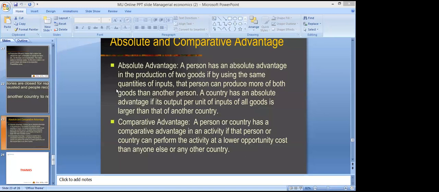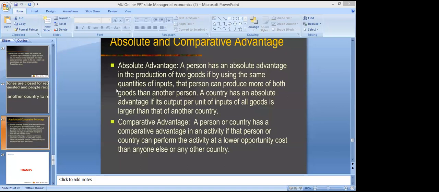comparative advantage. So when we study comparative advantage, we have to keep in mind that it is talking about the opportunity cost. Whatever a person or a country is producing, if it is producing at lower opportunity cost, it has a comparative advantage, right? And if it is producing at a higher opportunity cost, it will definitely have a comparative disadvantage, right? We can understand it with an example also.